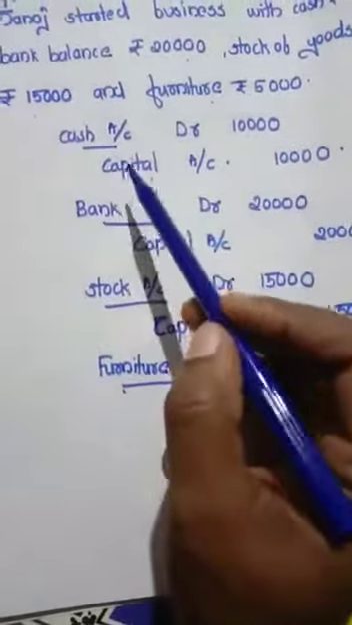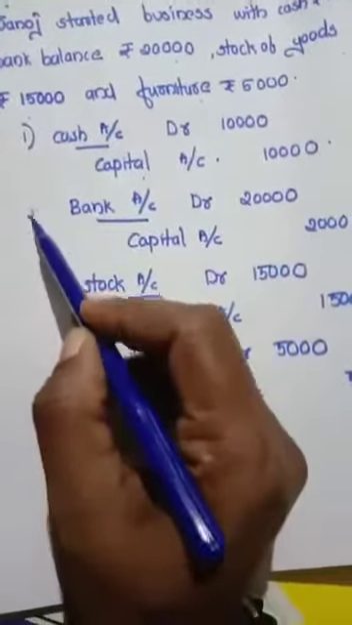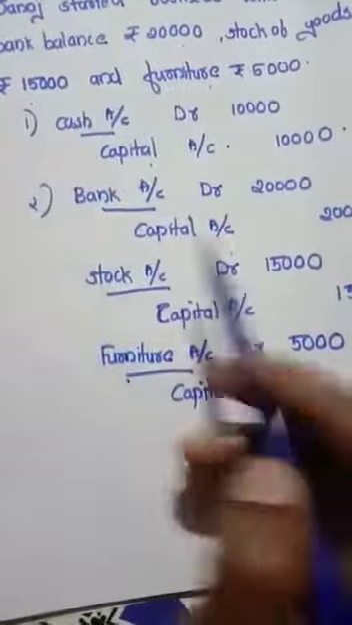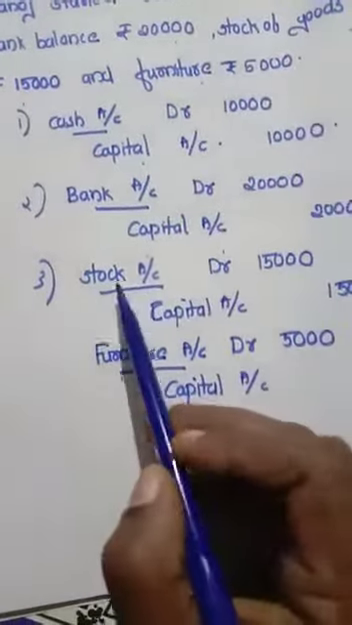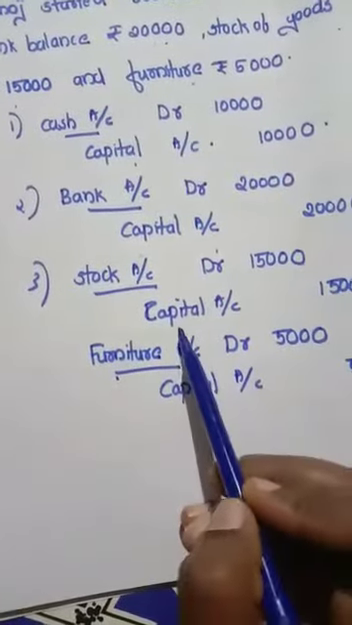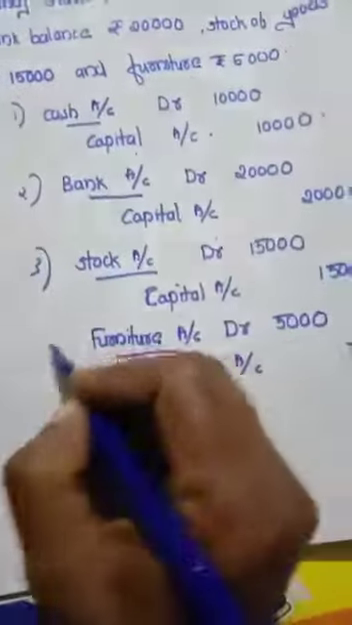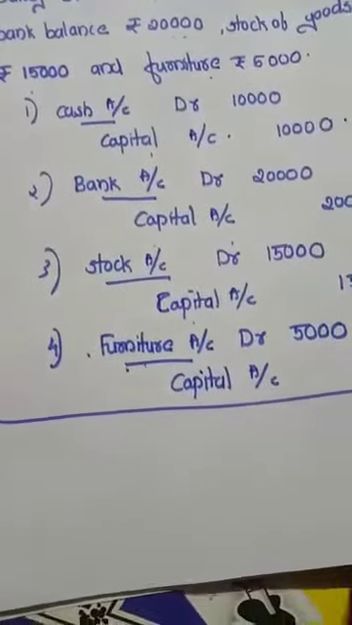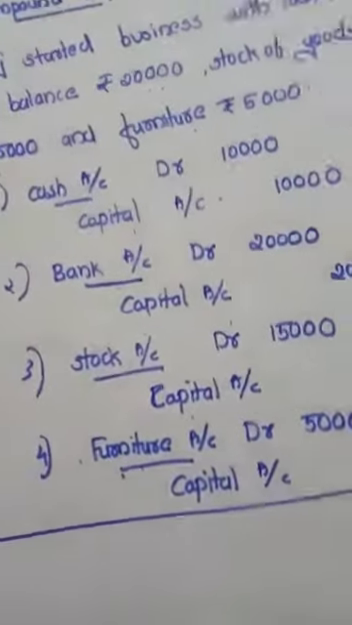That's why we can pass these entries. First entry, cash account debit, capital account. Second entry, bank account debit for opening the bank balance on the same day, to capital account. And he also brought some goods for the business unit. Therefore, stock account debit, capital account. Then furniture account debit, capital account. Instead of passing these 4 journal entries, we can write these items into one single entry. That is known as a compound entry.